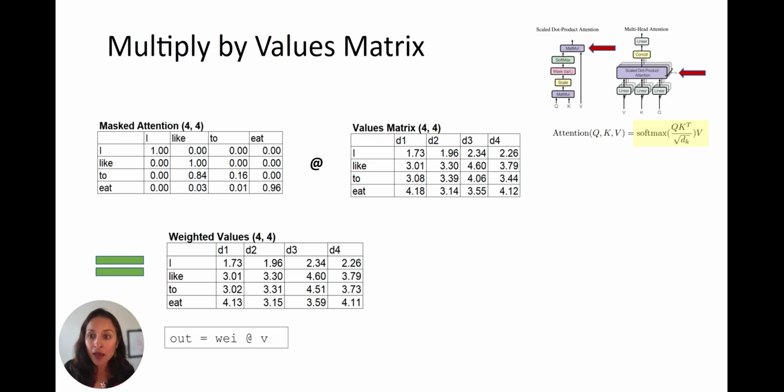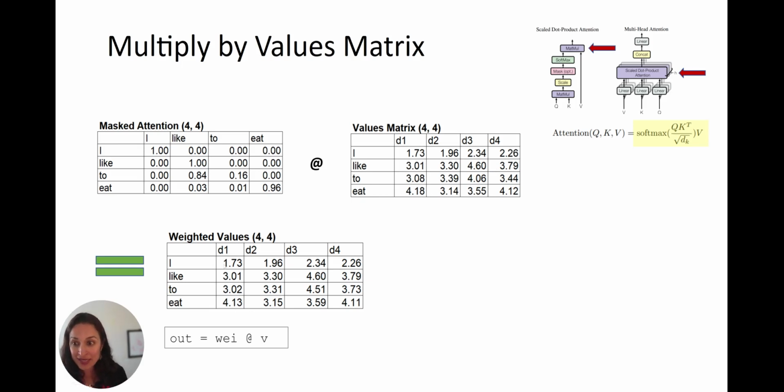And then none of these other words, D1 for "like," "to," and "eat," they're all just zeroed out. They don't get to have any say in what's going on. So we're just going to be left with 1.73. And you can see that the vector for "I" has not been impacted at all. It's exactly the same as it was before because there's no prior context to impact the word "I."